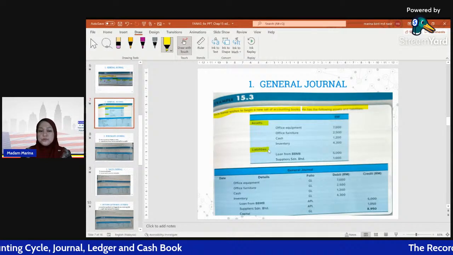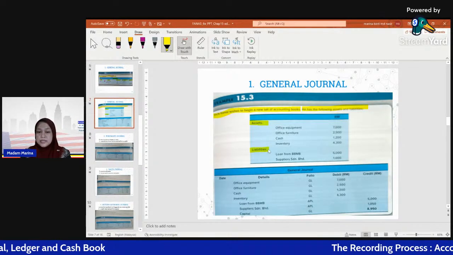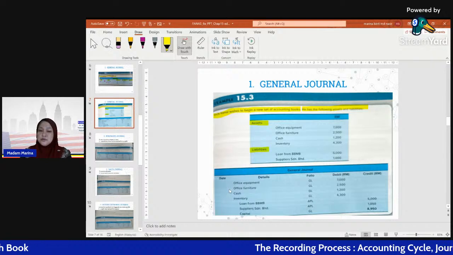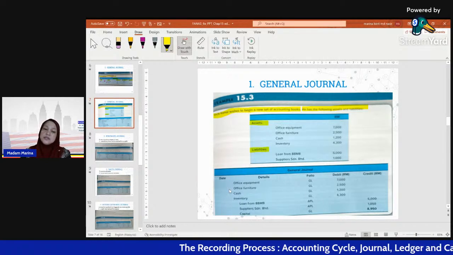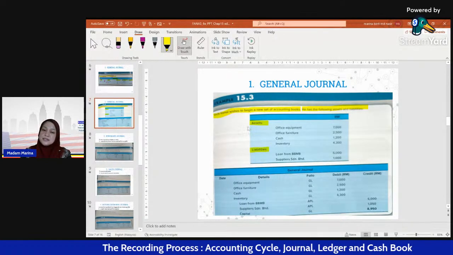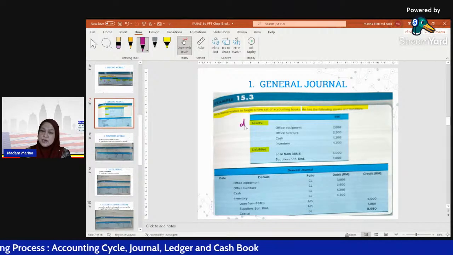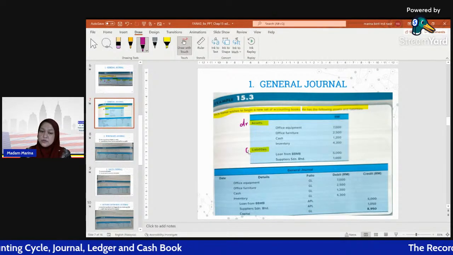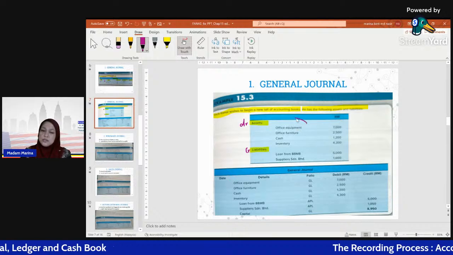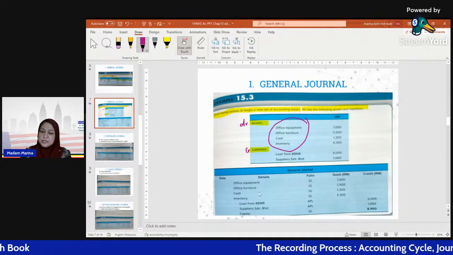So how do we record it in the general journal? Same as the previous transaction. Since assets are debit balances and liabilities are credit balances, what we have to do is post all the asset items here on the debit side.